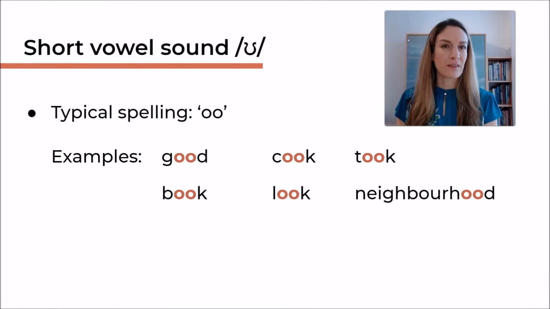I know that some of you might think, 2 O's, that looks like it's a long sound. Sometimes 2 O's can be long, and we'll see this later on. But here, all of those words, the double O is a short O. So it's not good or cook, no. Good, cook, took, book, look, neighborhood.